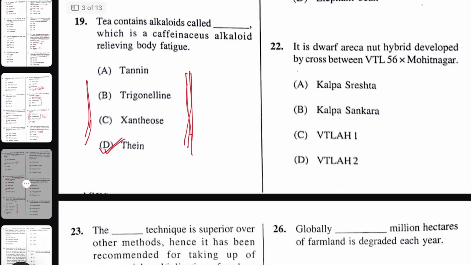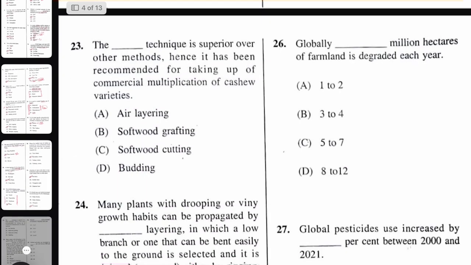Next question. It is a dwarf arecanut hybrid developed by cross between VTL 56 and Mohitnagar. The right answer here will be VTLAH2. That stands for Vittal Arecanut Hybrid 2. Next question.